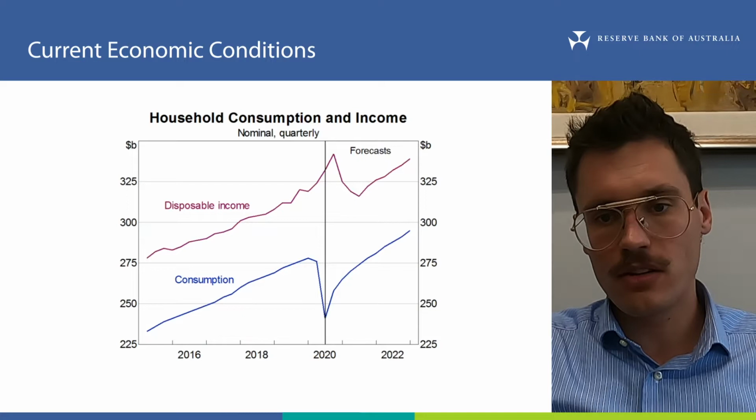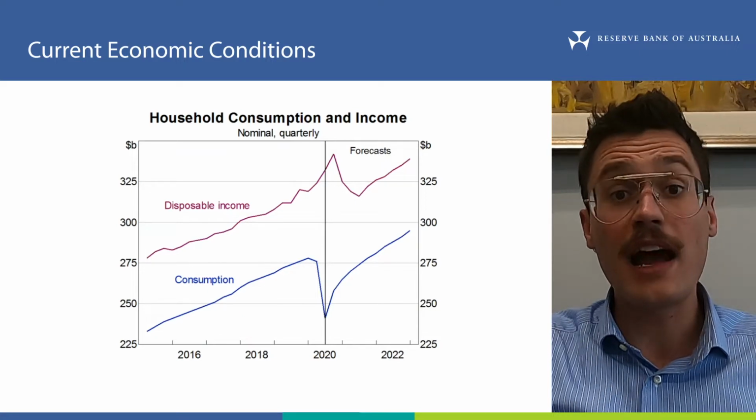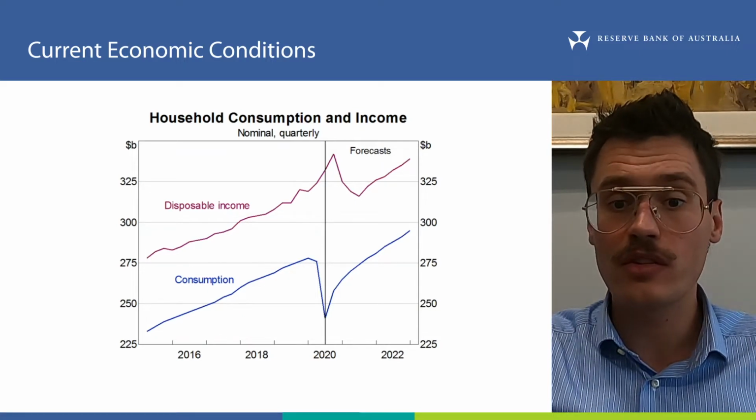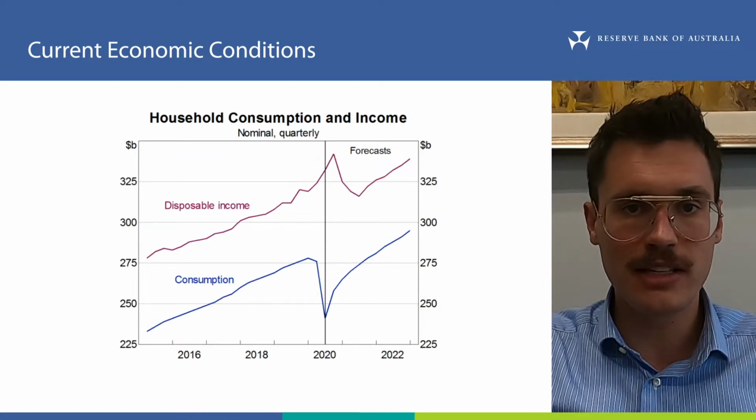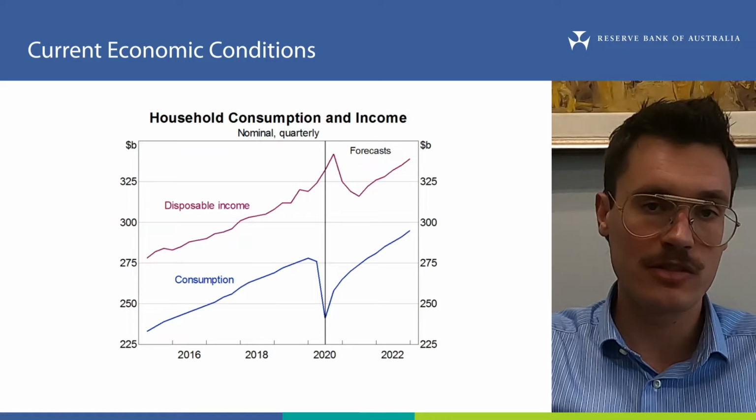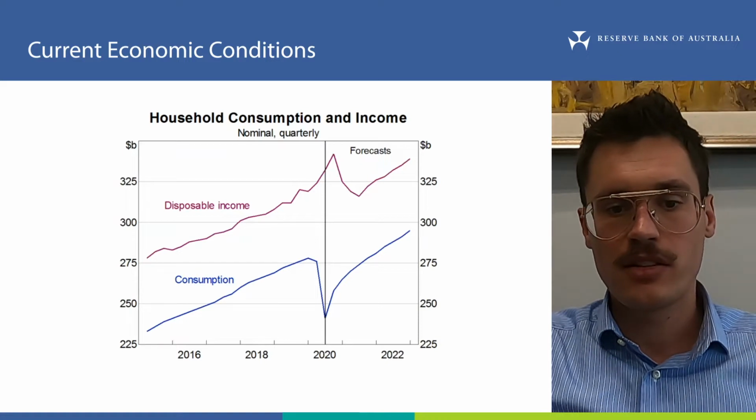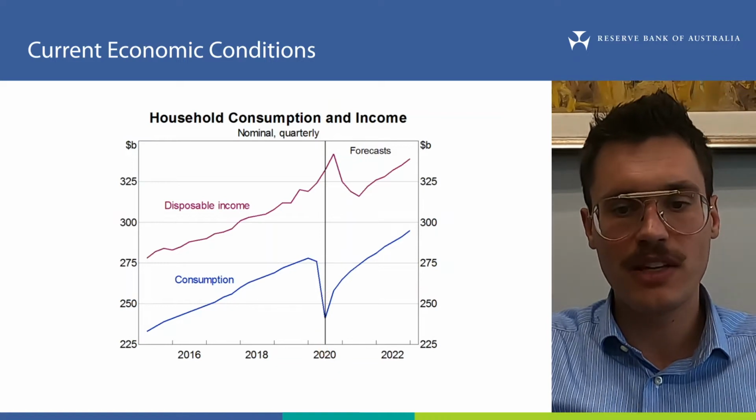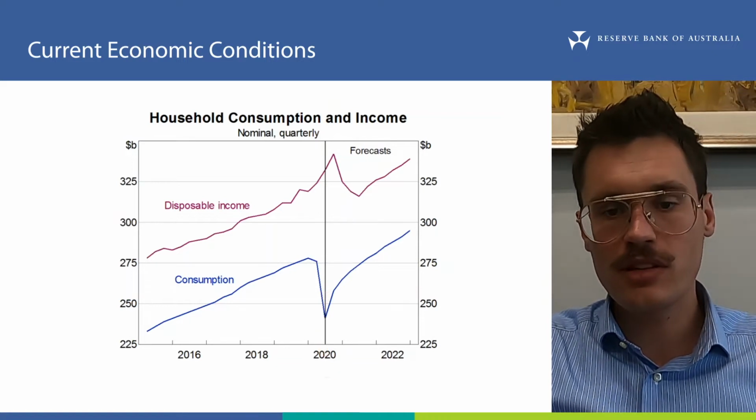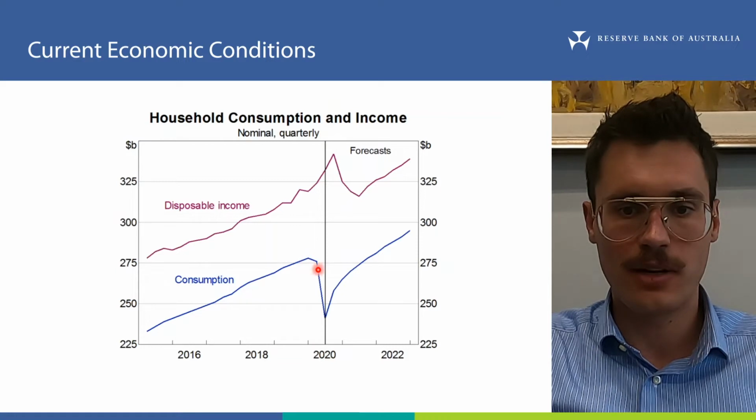So one place the loss of jobs and hours is felt is in households' consumption of goods and services. This chart shows the value of consumption in blue and disposable income, that is, income available for spending, in purple. To the right of the line here are our forecasts of consumption and income over the next couple of years. Consumption declined sharply over the first half of 2020.